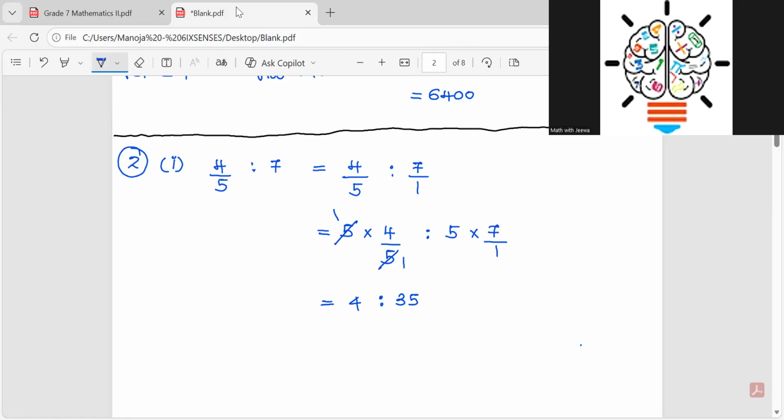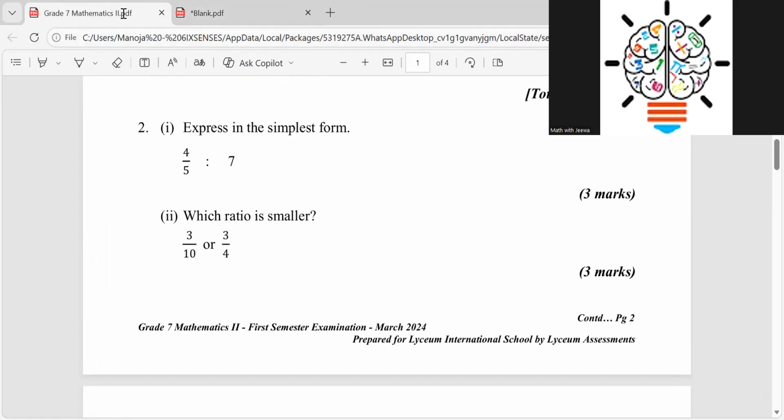Yes, it is the simplest version, because the numbers we had earlier were not whole numbers. 4/5 is a fraction, right? A fraction is a portion of something, right? So then we will move to part 2.